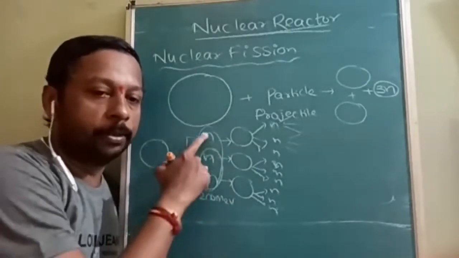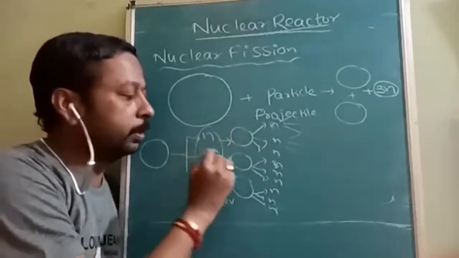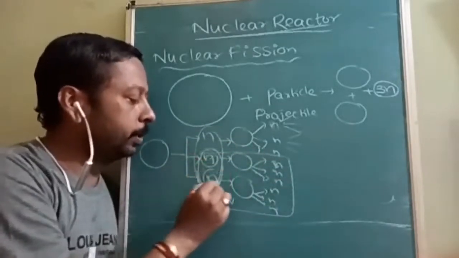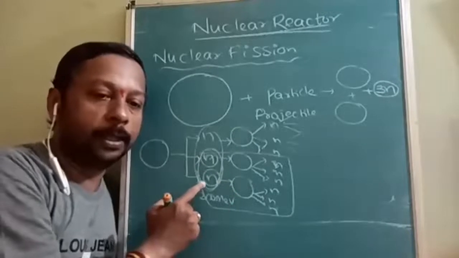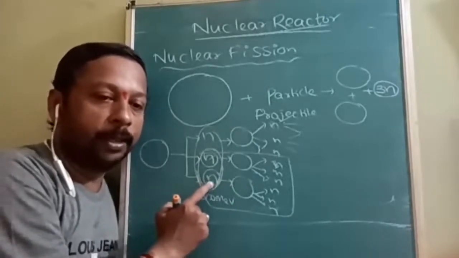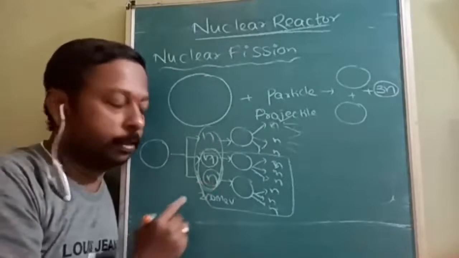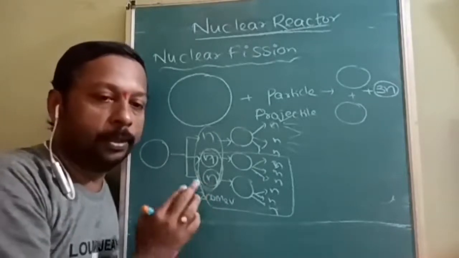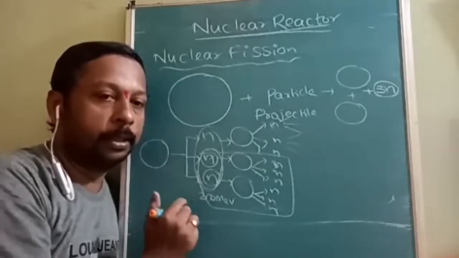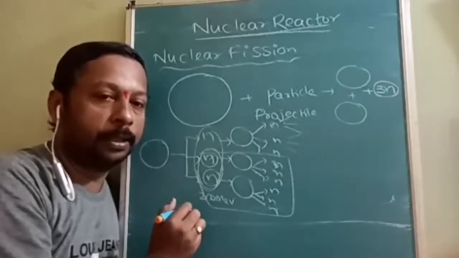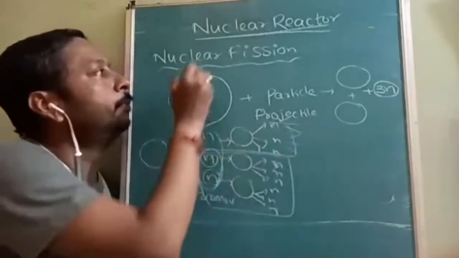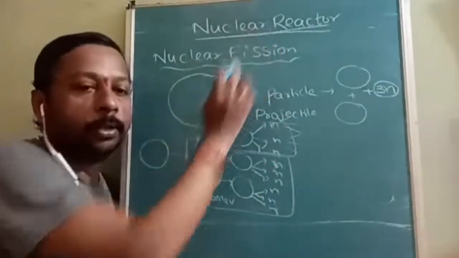So this complete reaction will be controlled if we are able to stop this reaction, or we can disable it, make this reaction ineffective. Ineffective is different, stopping is different. How is it done? If it is done in that way, then that nuclear fission is called a nuclear reactor.